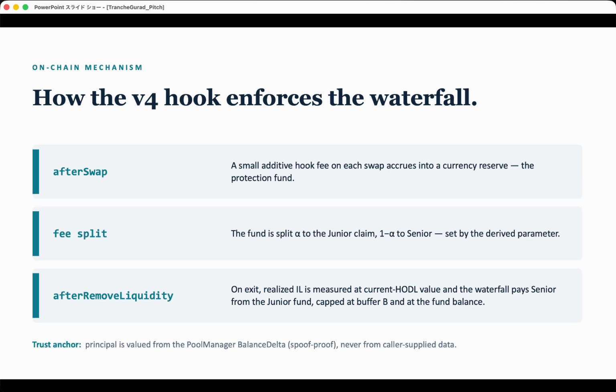Now let's look at how the hook actually does it on chain. 3 things happen. On afterSwap, every swap pays a small fee that builds up the fund. And I split the fund between the 2 tranches. On afterRemoveLiquidity, when you exit, the waterfall pays senior from the junior fund, capped at the buffer and what's in the fund. The position value comes from Uniswap's own accounting, so nobody can fake it. Let me show you in the code.